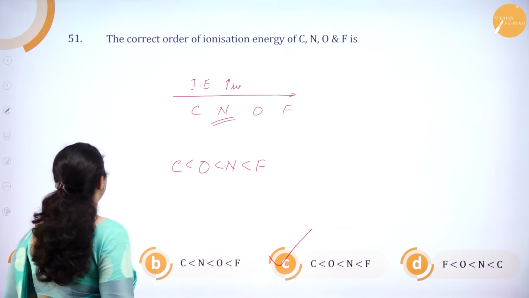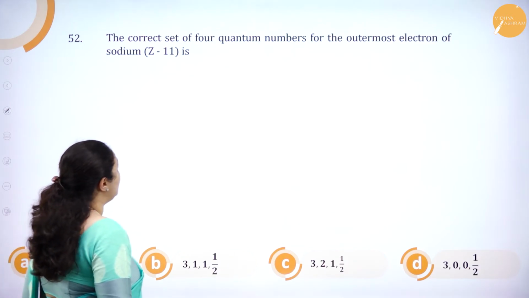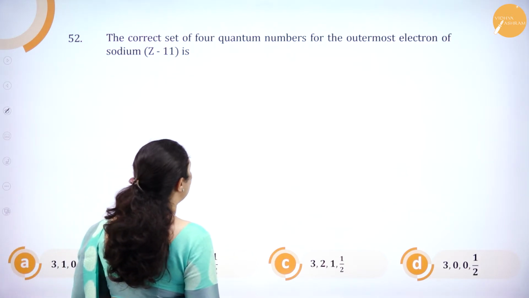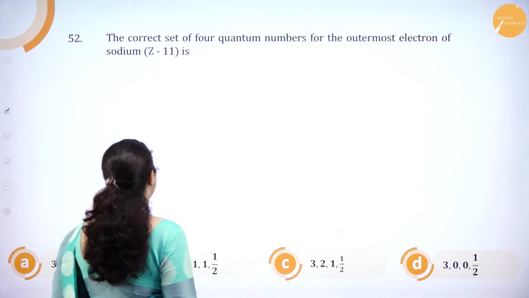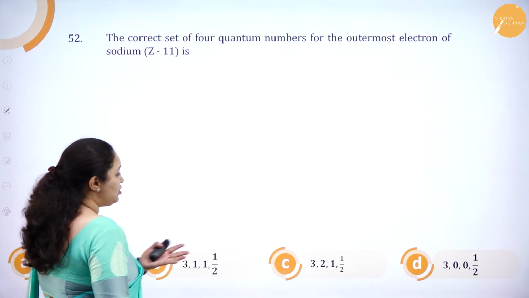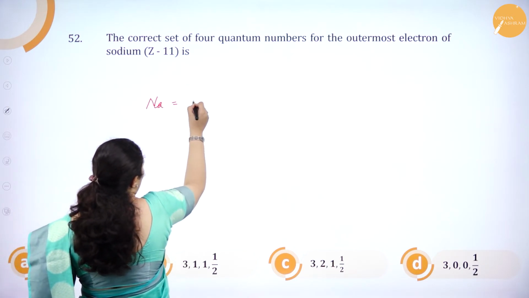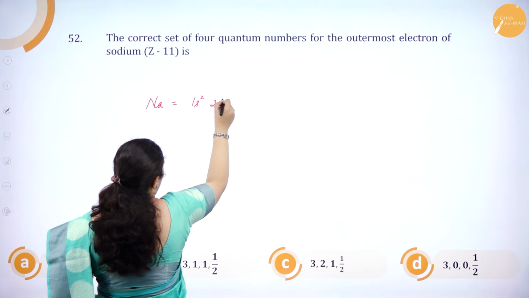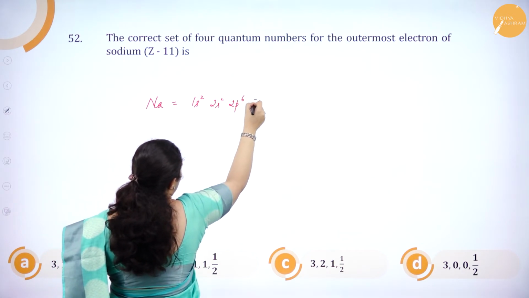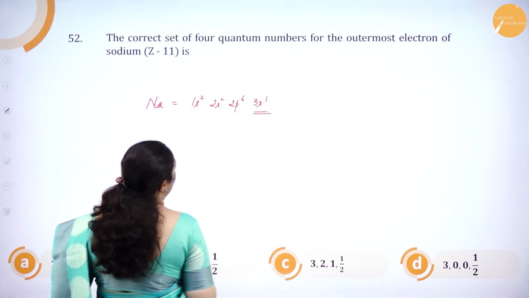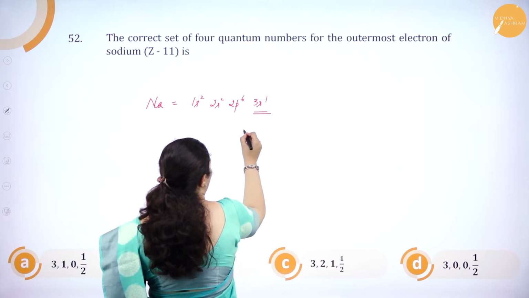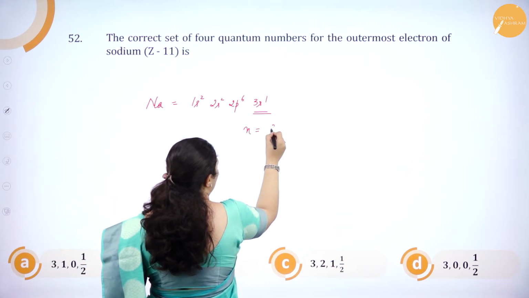Next one. The correct set of 4 quantum numbers for the outermost electron of sodium, Z equal to 11, is. Instead of just seeing this, I can just write it off. Sodium is 1s2, 2s2, 2p6, 3s1. So 3s1 is the outermost electron. So n is equal to 3.